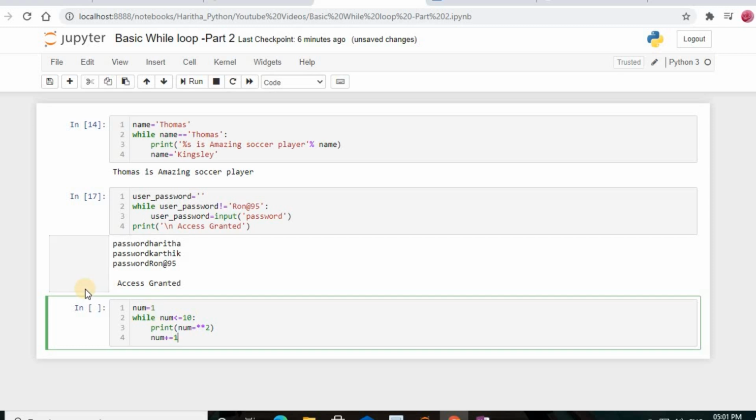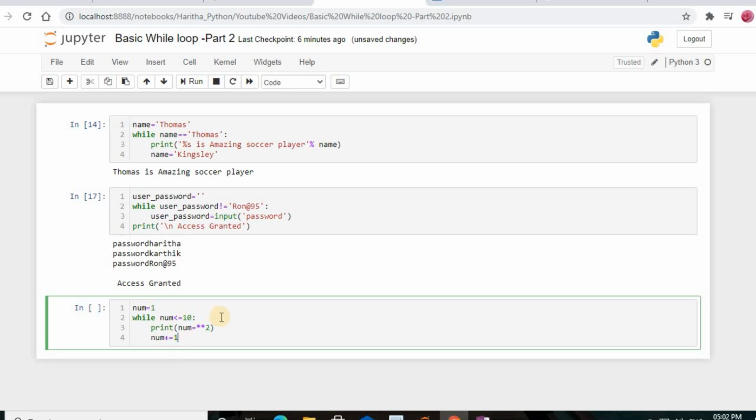So what we did here, I'll explain to you, friends. First we initialize a variable called num with 1. We then set up a while loop with num less than or equal to 10, and we print out the square of num, and in each iteration num will be increased by 1. In the first iteration, what will happen? It prints the square of 1. What is that? That is 1.